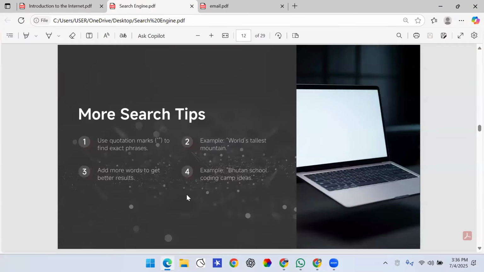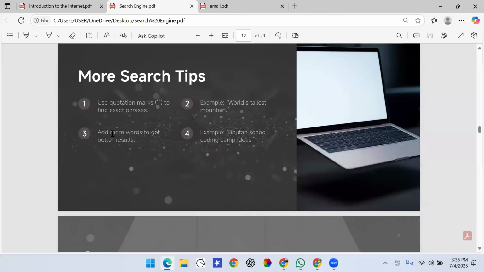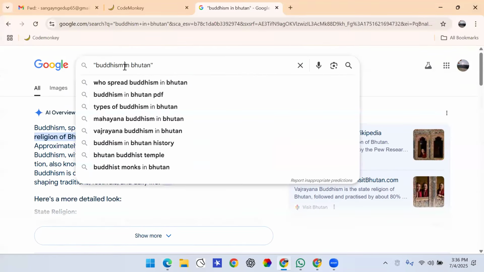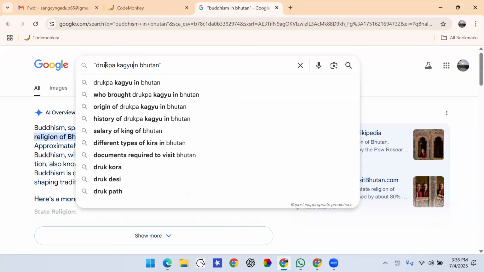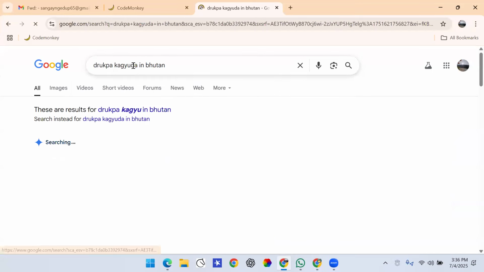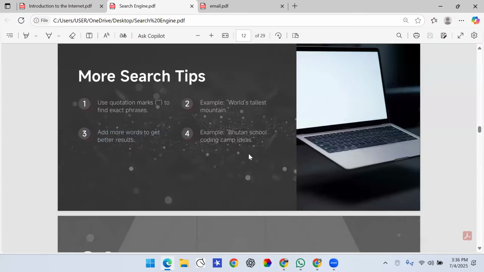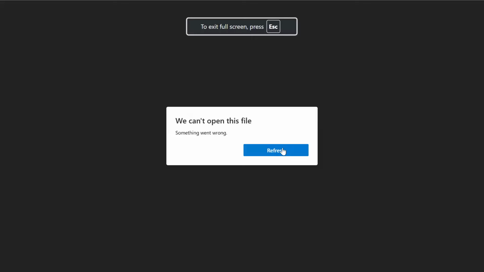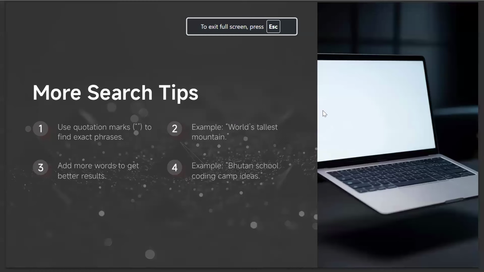So that's how you make up a good search criteria, okay? And you can also add more words to get better results. For example, Buddhism in Bhutan. If I want specific information about Buddhism in Bhutan, like Drukpa Kagyu, I can use specific terms to make my search criteria look good. So these are some tips of how to make your search criteria good.